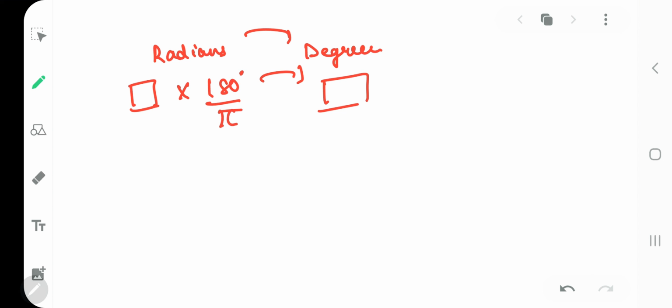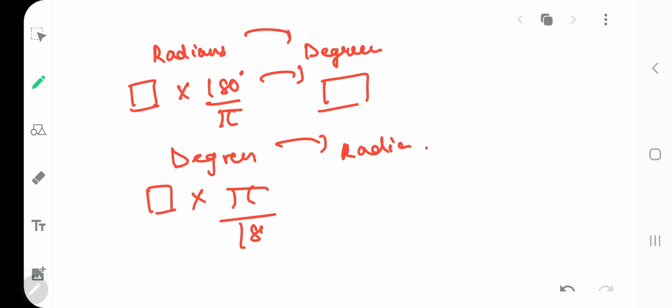Are you getting my point clear? And if you want to convert degrees into radians, multiply the given number in degrees with pi by 180 to get it converted into radians.